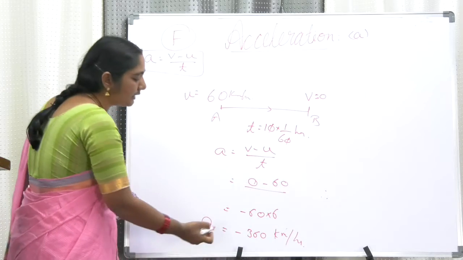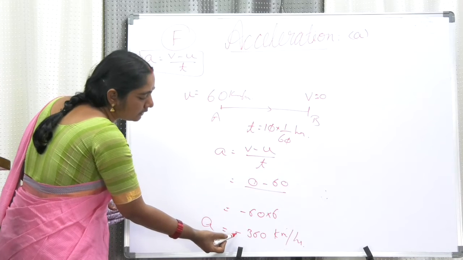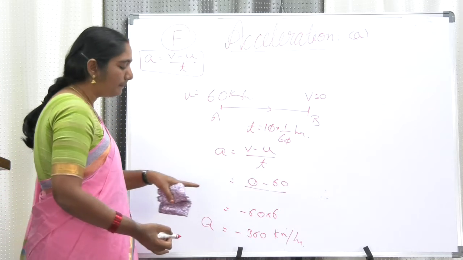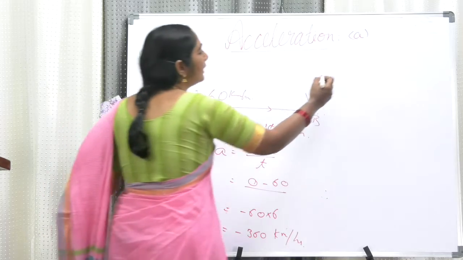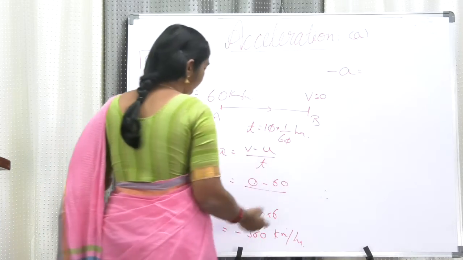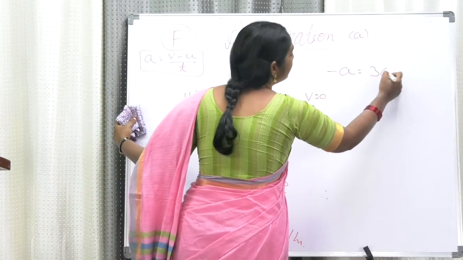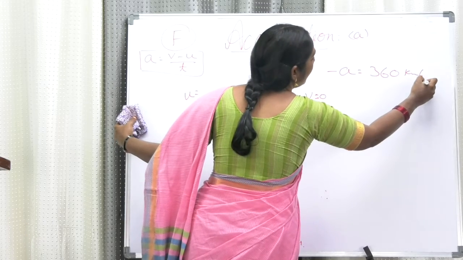Now see my dear friends, there is a minus symbol here. You can see there is a minus symbol. Means what? I can also write as minus A is equal to 360 kilometers per hour.